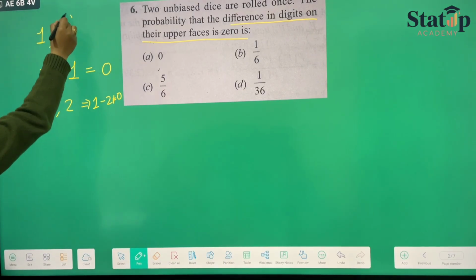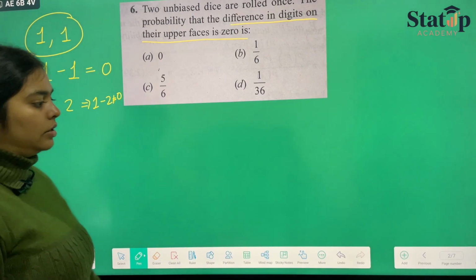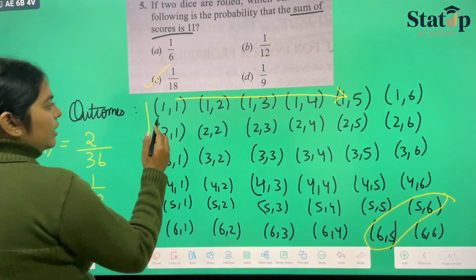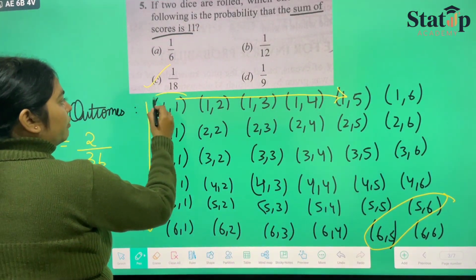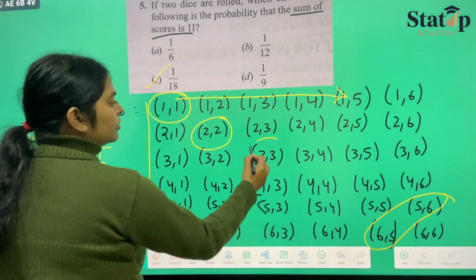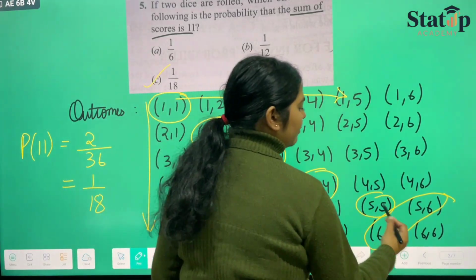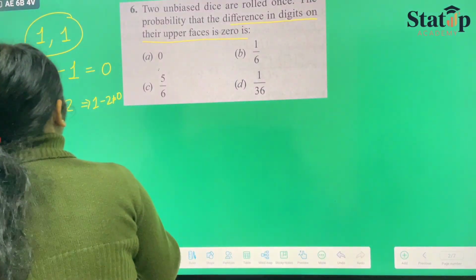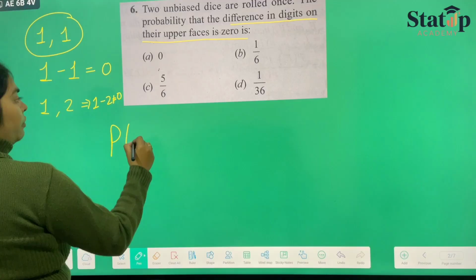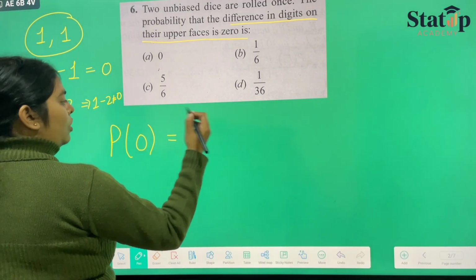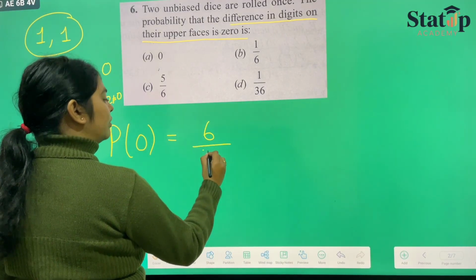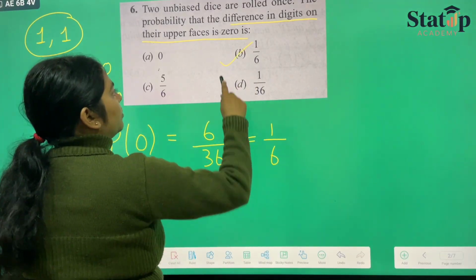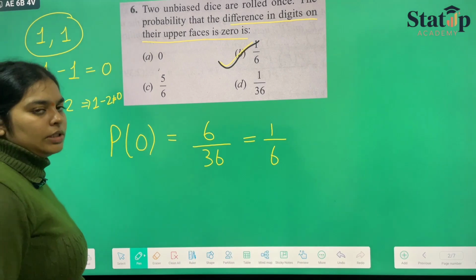So we have to see all the numbers which are same, occurring similarly in our table. I'm not drawing it again, we can do it from here only. So 1 and 1, 2 and 2, 3 and 3, 4 and 4, 5 and 5 and 6 and 6. There are 6 outcomes. So probability of occurrence of 0 on the top is 6 and total number of outcomes was 36. So our answer will be 1 upon 6, which is our option number B.